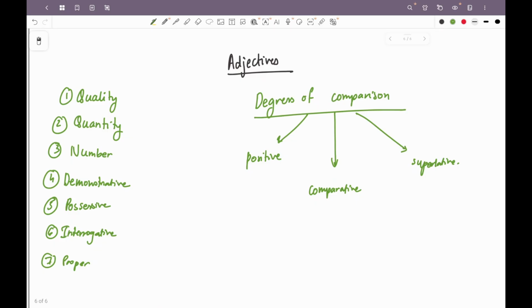So never in a sentence will there be two superlatives or two comparatives used. We will never say he is more taller than her, because taller itself is in the comparative degree, you don't need more. Or she is the most fastest runner. You don't need most, because fastest itself is in the superlative degree.